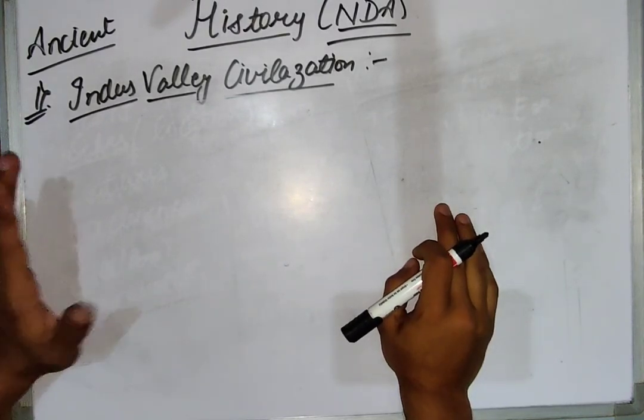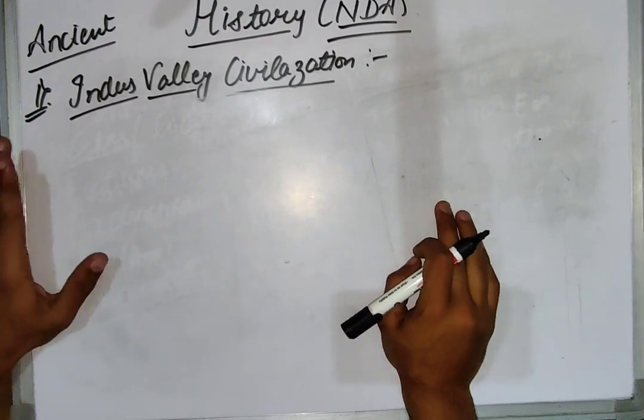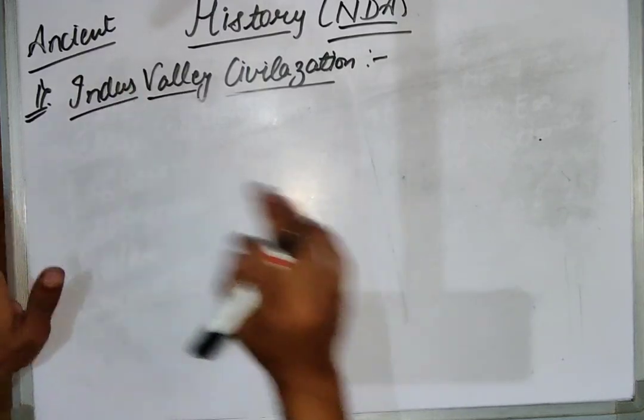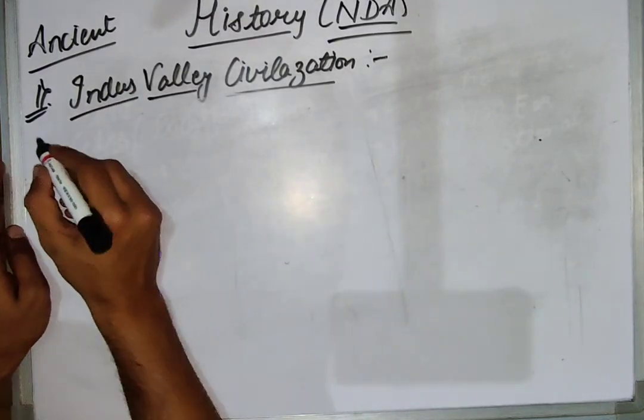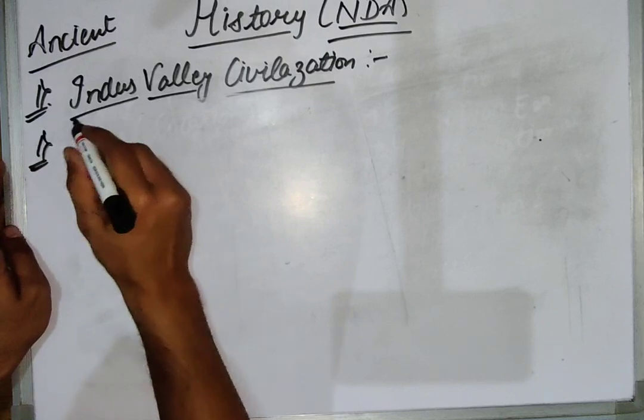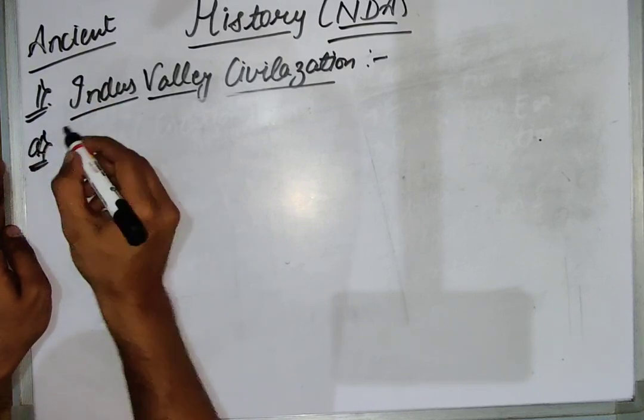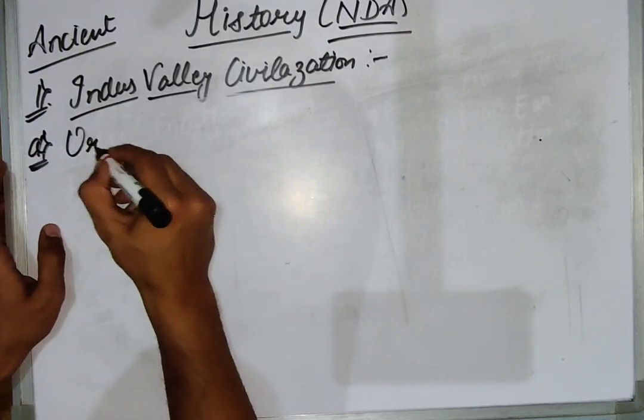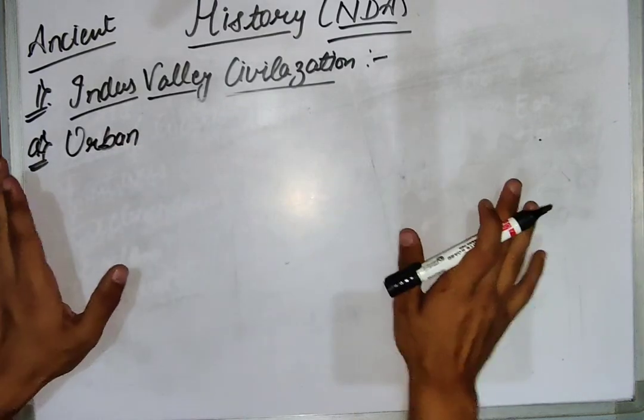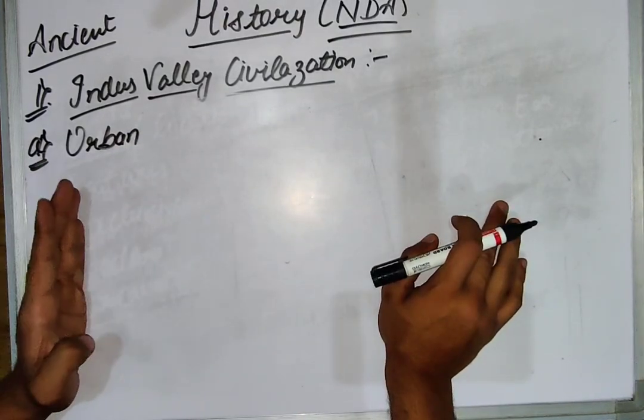So let's study the Indus Valley civilization, its features. First of all we will study its features. Let me make it point A. The very first feature of this Indus Valley civilization was that it was urban.